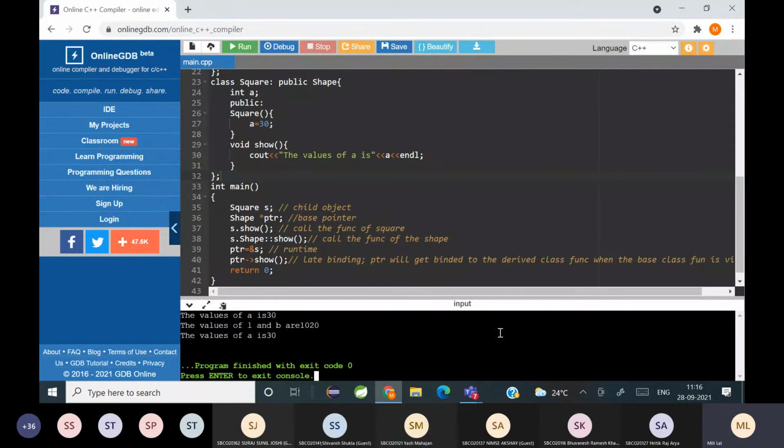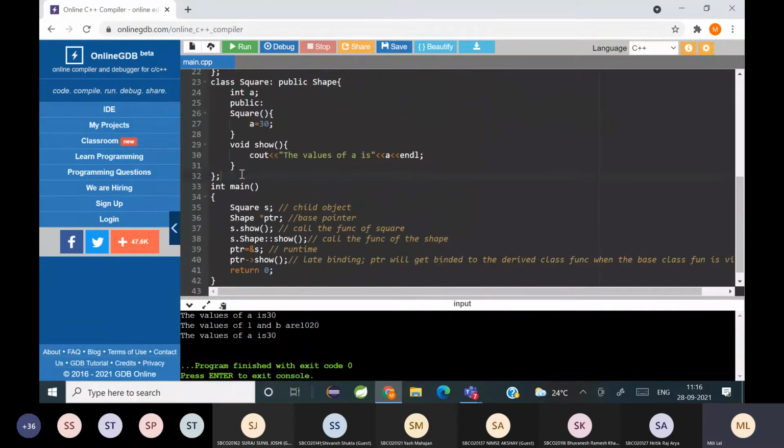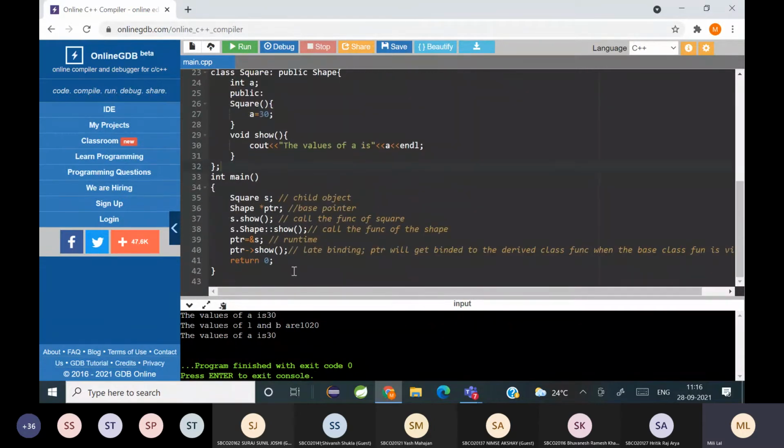Base pointer use किया है कि नहीं? किया ना? Base pointer. Yes, students, please reply. We use the virtual keyword. Yeah, that is what we used before. If you don't use the virtual keyword, ambiguity can also be removed with the help of a base pointer.